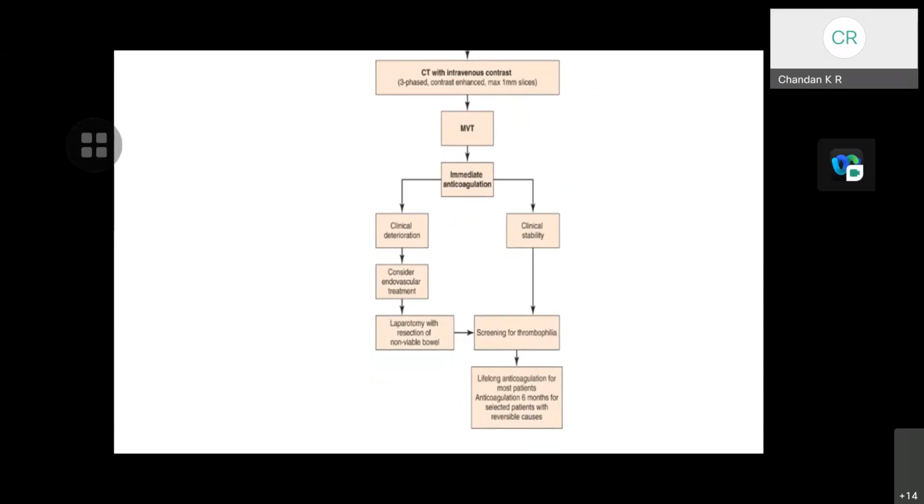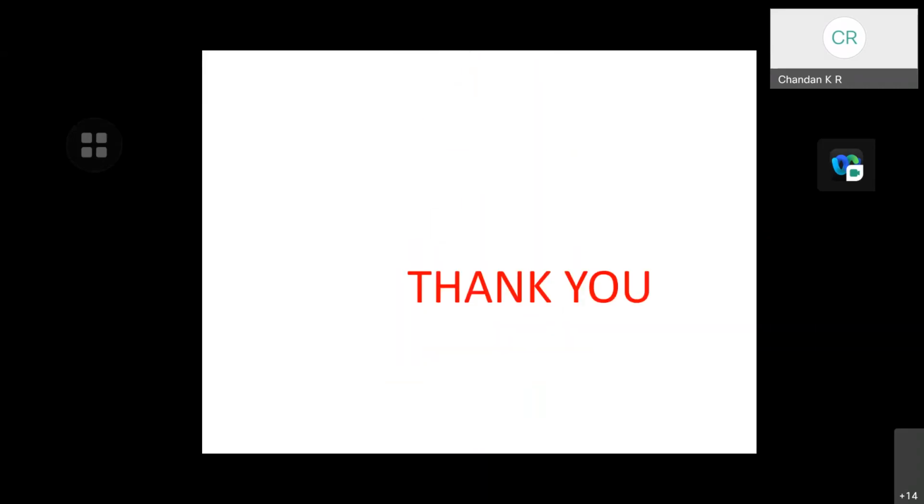In cases of clinical deterioration, consider the endovascular treatment, otherwise look for laparotomy with the resection of non-viable bowel. Thank you, sir.